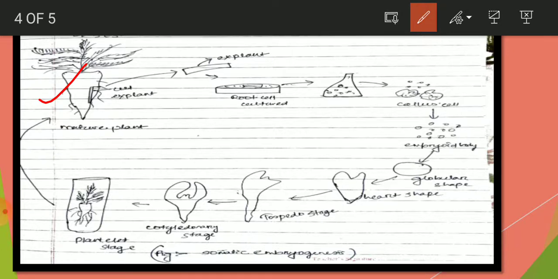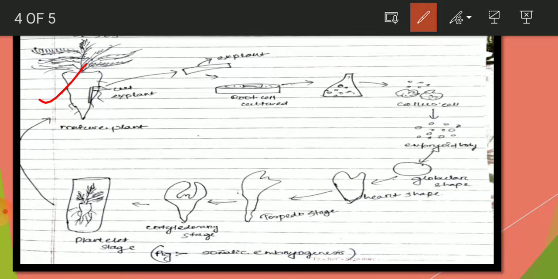So the root parts, mainly cuttings, are the explant, which is cultured in a culture medium. Here some optimum temperature, agar gel and different types of medium are given, and then it is cultured.